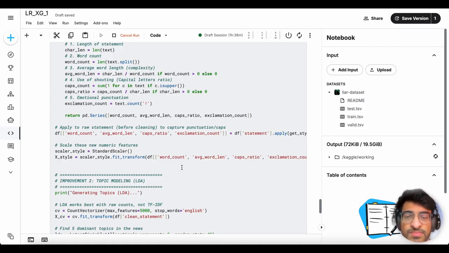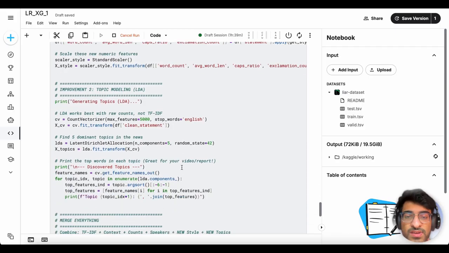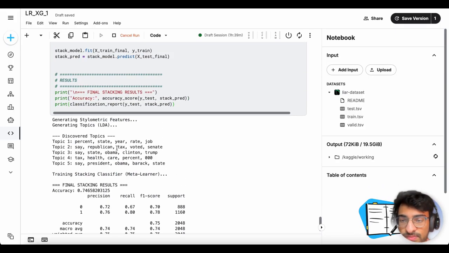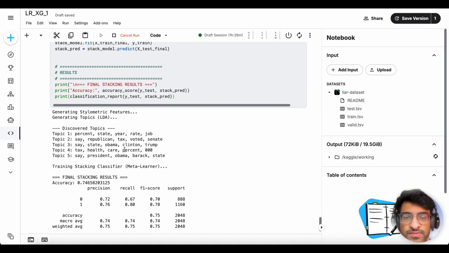So to get that, we implemented LDA. It is an unsupervised technique that automatically discovers hidden themes in the news. We can see patterns and detect, okay, this is fake news, but the model has to be trained, right, and we can't always use a supervised technique. The model has to learn by itself without any human labeling. So as you can see here, the model successfully grouped terms into distinct topics, like economy in topic 1 and healthcare in topic 4. This adds critical context to the prediction.